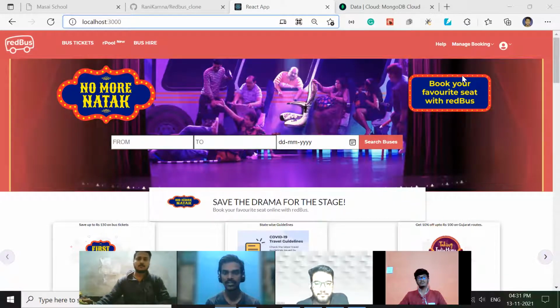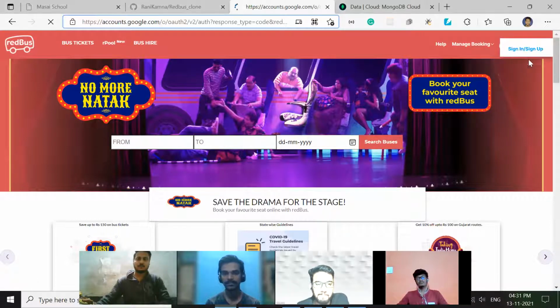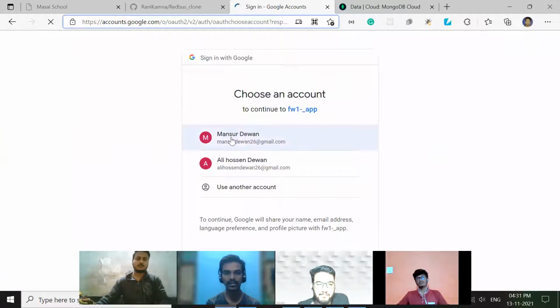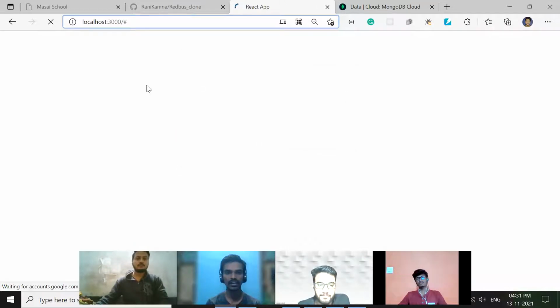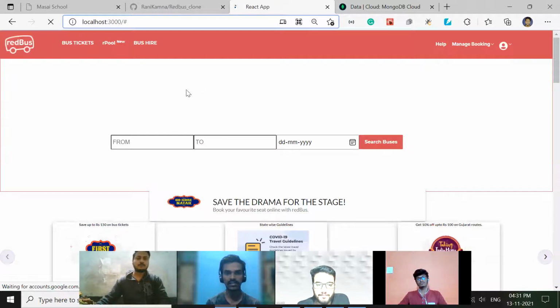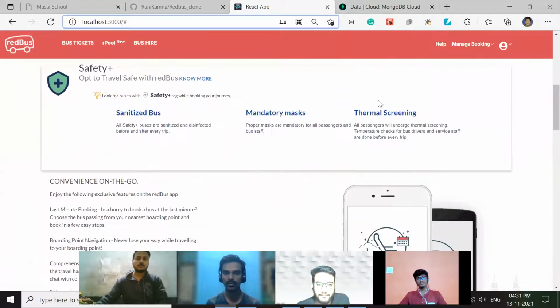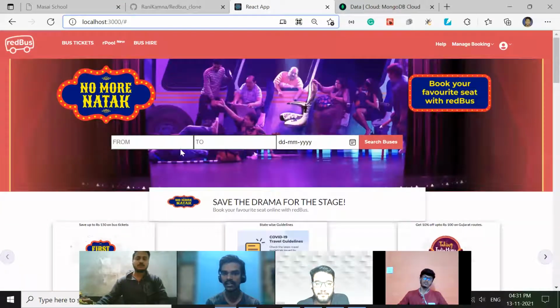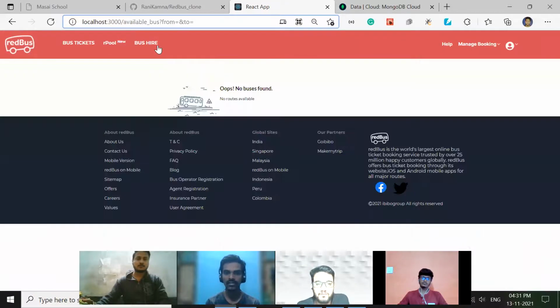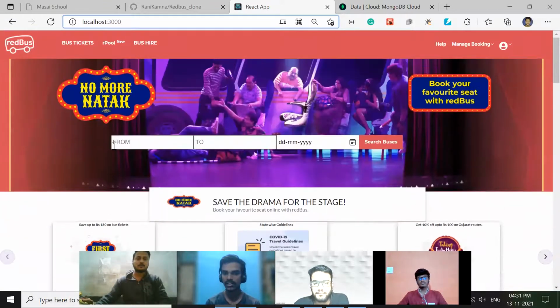If a user visits the website for the first time, then he has to click on sign up. After clicking, they will go to the authentication page and choose a valid user ID. After authentication is done, the user is redirected to the home page. After that, the user can fill in arrival, destination, and date, and click on search buses. Without filling in arrival and destination, the user is not able to search buses. Now Rani will take you further.